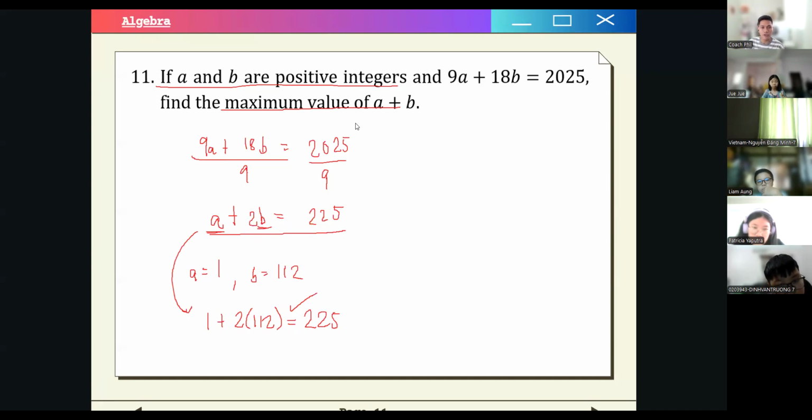And this is the maximum that we can have for a plus b. Oh, someone is saying something? Guys, please wait a bit. Before you say something, please ask for permission, okay? Please raise your hand first before you say something, before you unmute, okay?